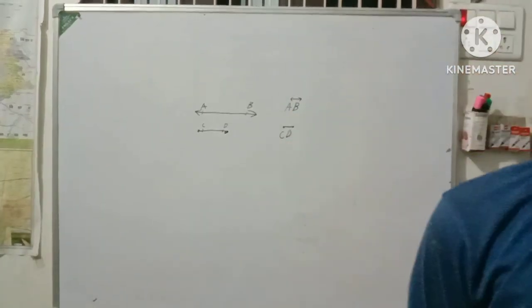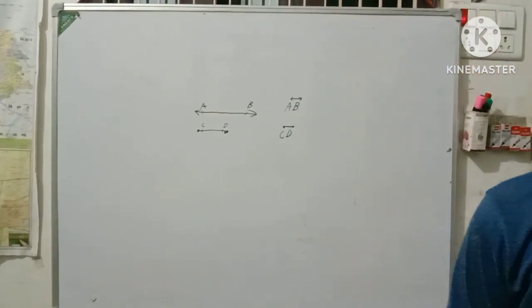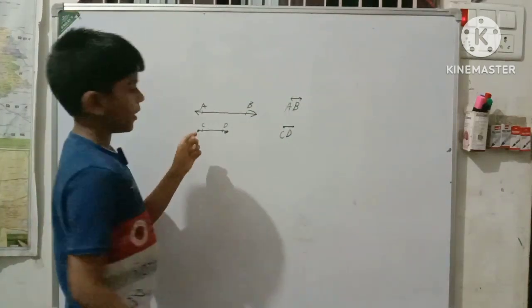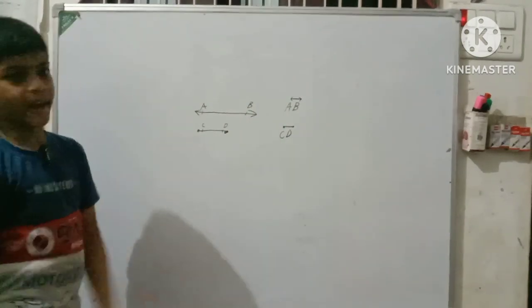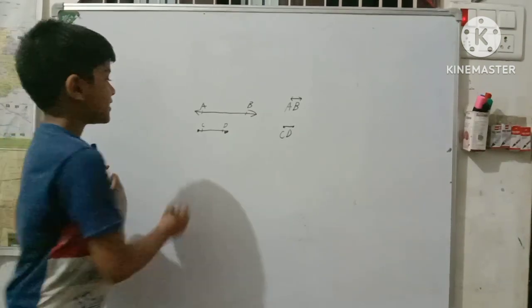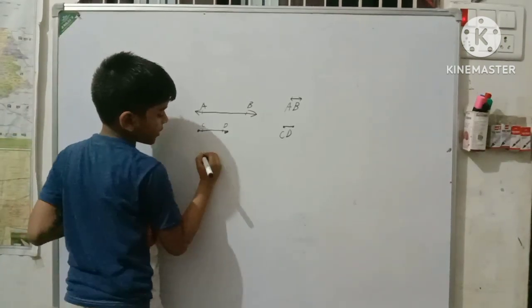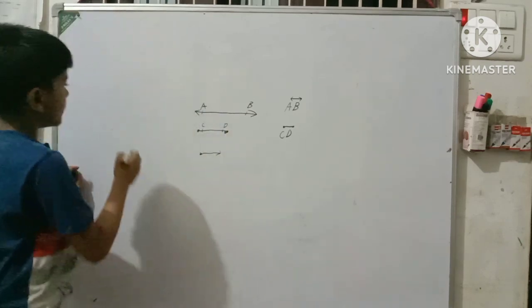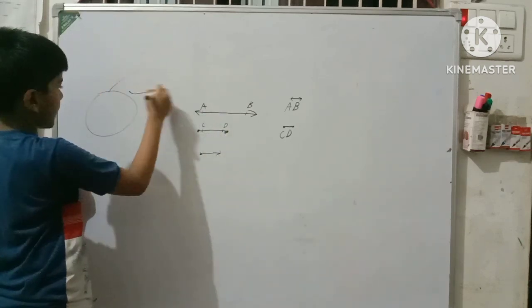Would you like to explain a ray? A ray is a hybrid of both a line and a line segment. It's a line segment from one part and a line from another part. This is called a ray. Like our sun shoots rays all the time.